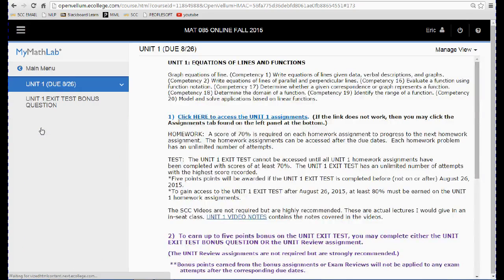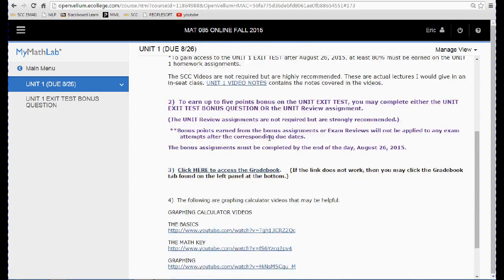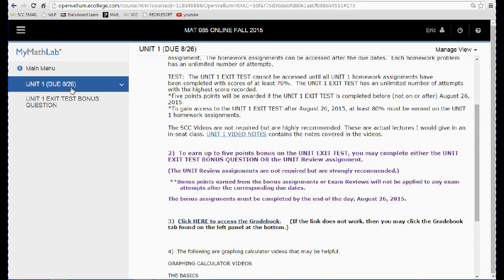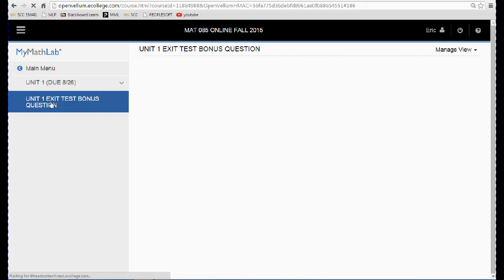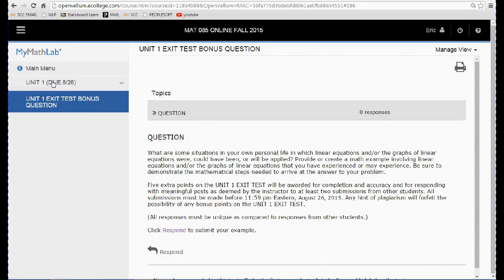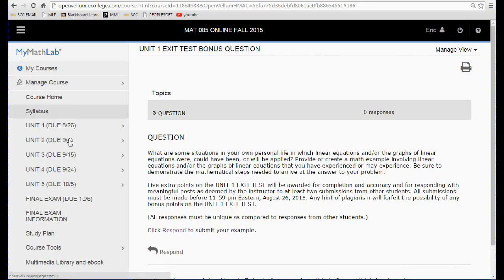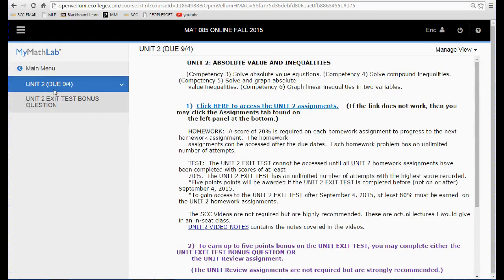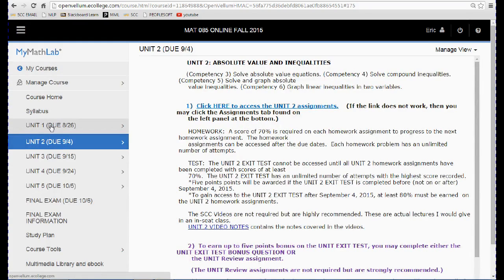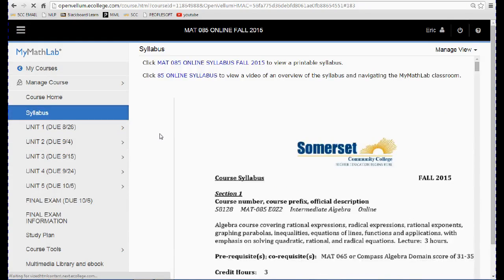And then the class is developed into 5 units. Here's Unit 1 with some information, which we'll go over in just a few seconds. And there's also a bonus question you can click on. You can read that for yourself. We'll talk about that in just a little bit. All units are set up like this. In fact, what I really want to do, let's just go over the syllabus so you can have an idea what all this means.